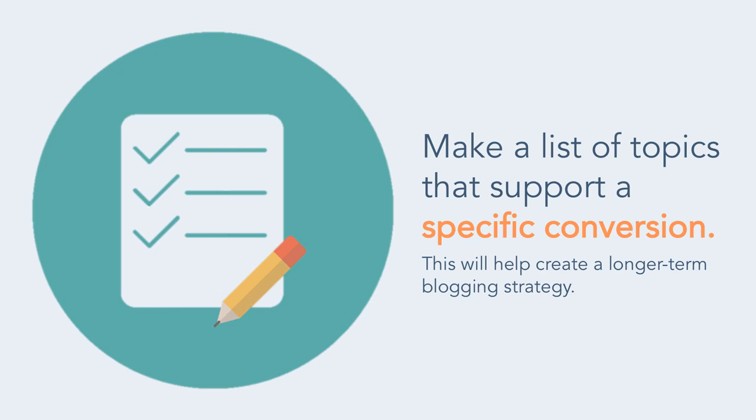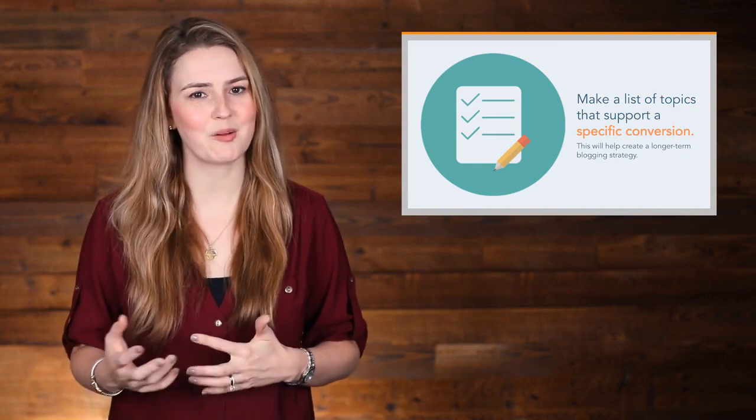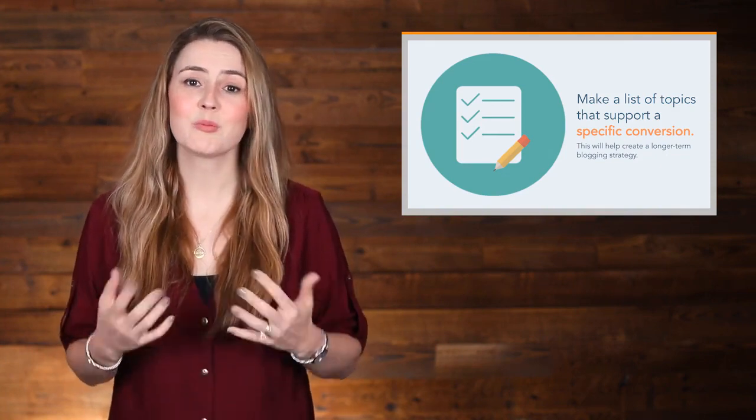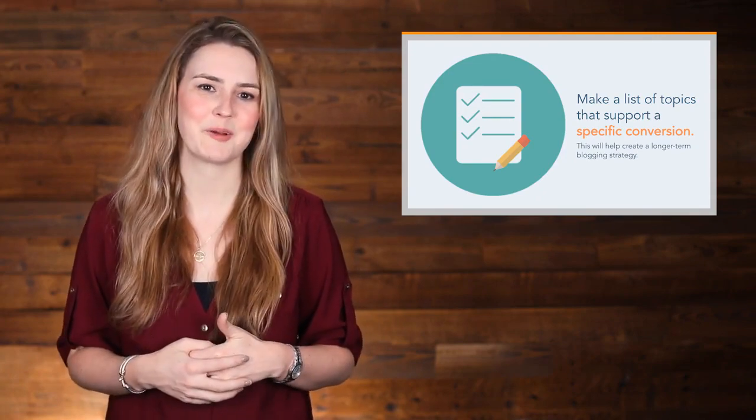Make a list of topics that support a specific conversion. For example, if you have a long-form guide that you want to create and promote, then consider making a list of blog topics that support this guide's content. This way, if someone finds your blog posts and finds the blog helpful, it increases the chances of them wanting to click a call to action to access a relevant offer. Think of your offer as a heart and your blog posts as the arteries. Your blog posts keep a steady flow of relevant prospects connecting with your offer.